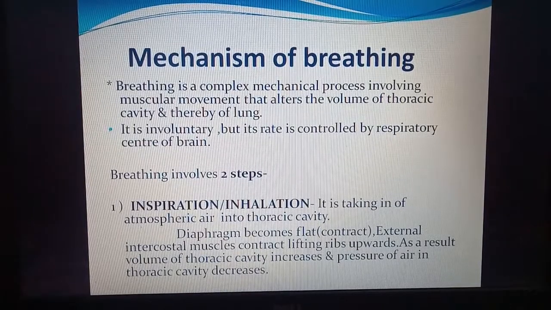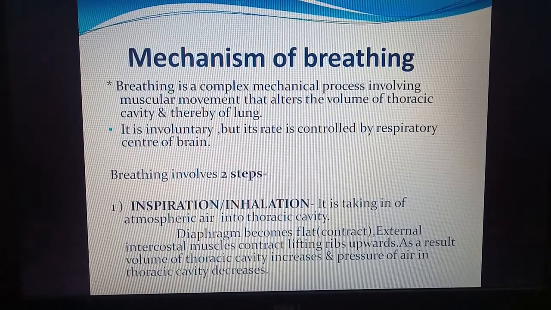Now the mechanism of breathing. So what is breathing? Breathing is a complex mechanical process. Mechanical means physical process. It involves muscular movements that alter the volume of the thoracic cavity. So by movement of muscles, the volume of the chest cavity is increased or decreased. And finally, the lung, which is inside the cavity, its volume is also increased and decreased.